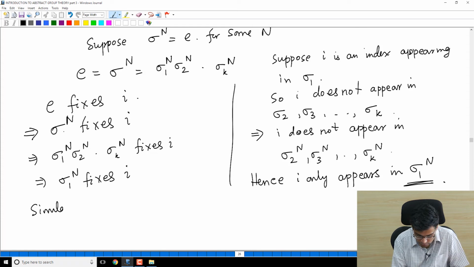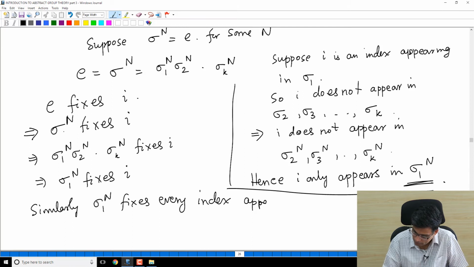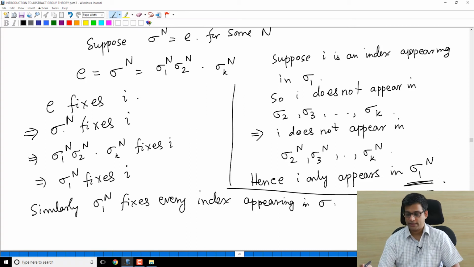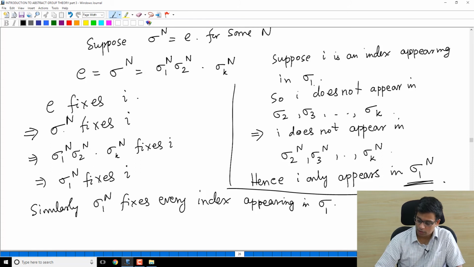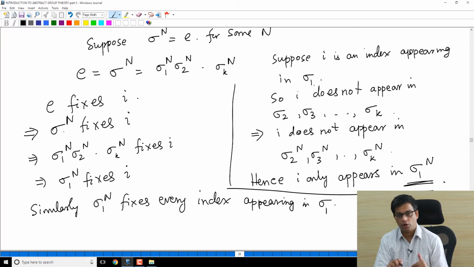Similarly, sigma 1 power n fixes every index appearing in sigma 1. So I was an index appearing in sigma 1. Because sigma 2 power n, sigma 3 power n, sigma k power n all fix I, we can be sure that sigma 1 power n also fixes I, because if it doesn't fix I, the product cannot fix I. That is the point.